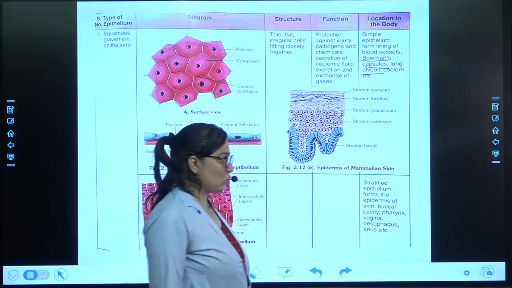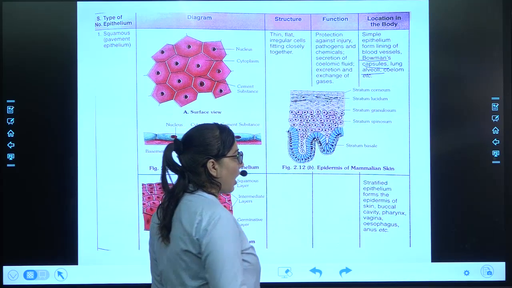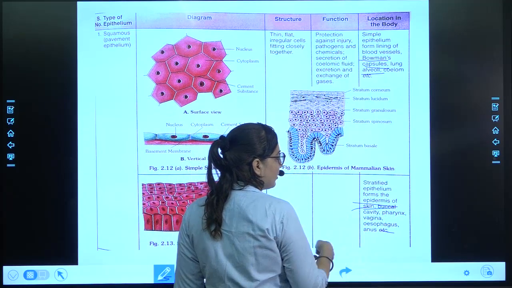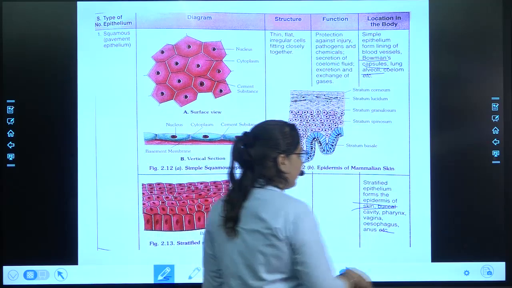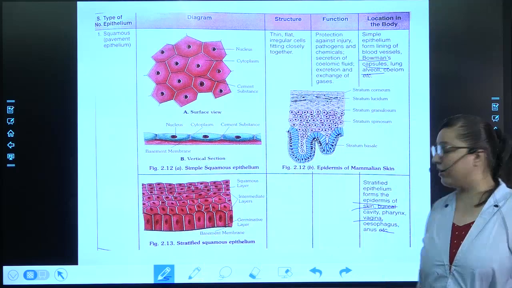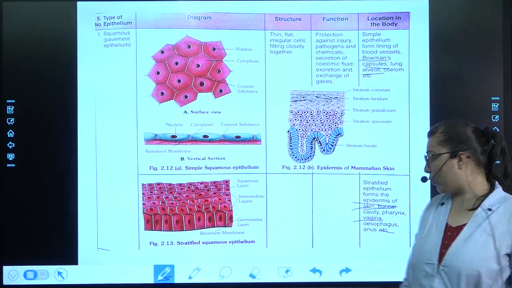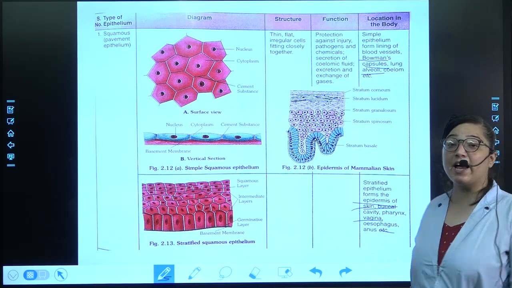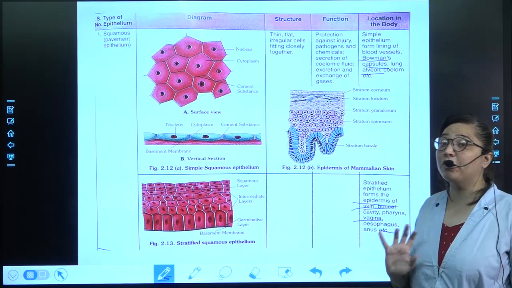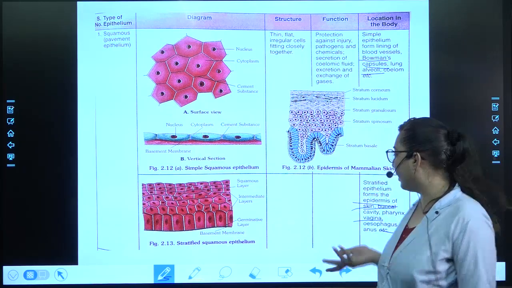Coming to the stratified squamous epithelium tissue. What does it form? It forms the outer layer. Epidermis means the outer layer of skin, buccal cavity, pharynx, vagina. You have studied about it in class 8 when you were doing reproduction. In that, it is a part of the female reproductive system. I hope you remember. Esophagus and anus. Esophagus is the food pipe. Anus is the part from where you are removing all the waste materials. Pharynx, larynx, over here you are having.